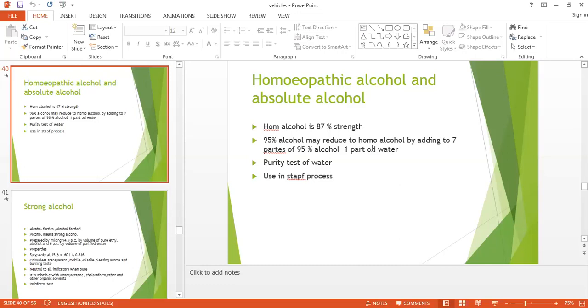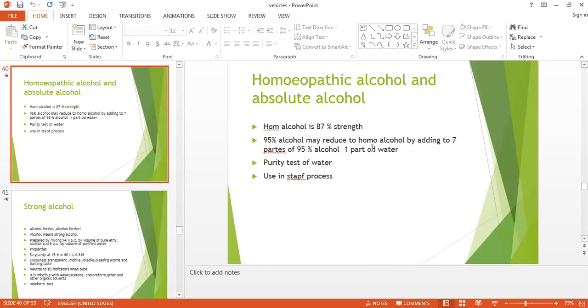So here there is one question for you. What is the color of copper sulfate, what is the color of anhydrous copper sulfate, and what is the difference between copper sulfate and anhydrous copper sulfate? So color and difference, these are the two questions for you regarding copper sulfate. Then the use of this absolute alcohol we know is in the purification of the sacklet. Here we are using 2 liters of absolute alcohol. So this is about the absolute alcohol.